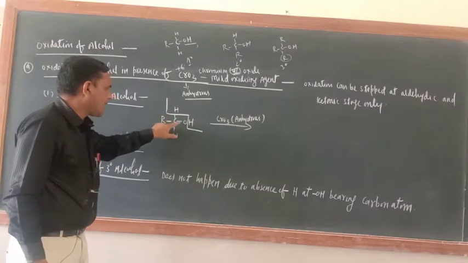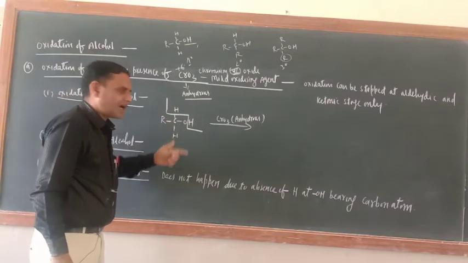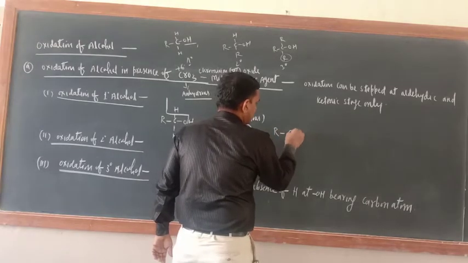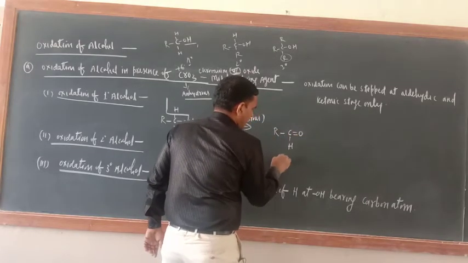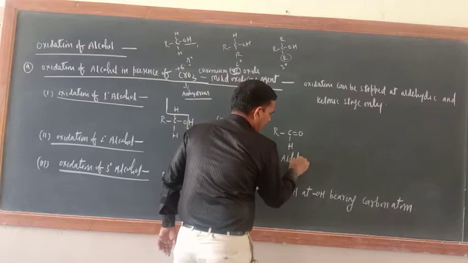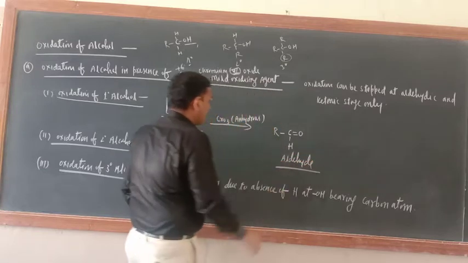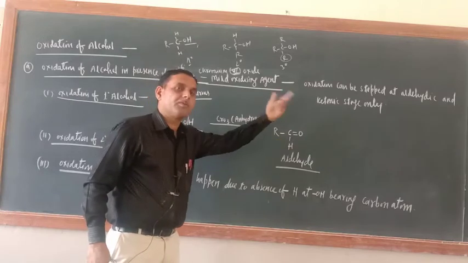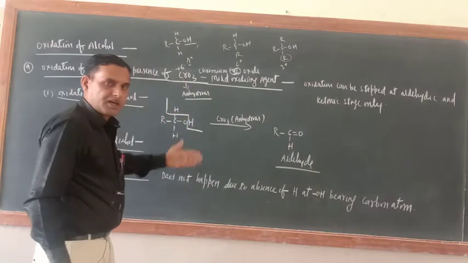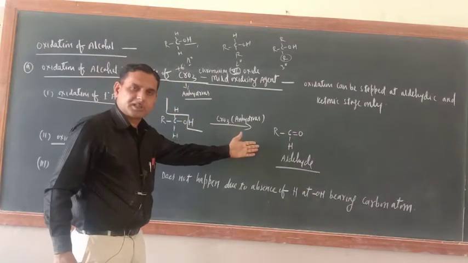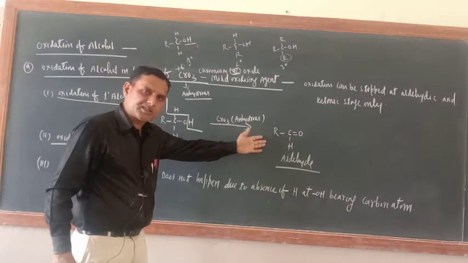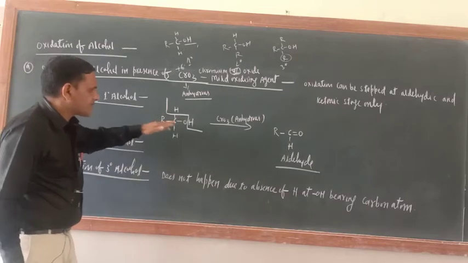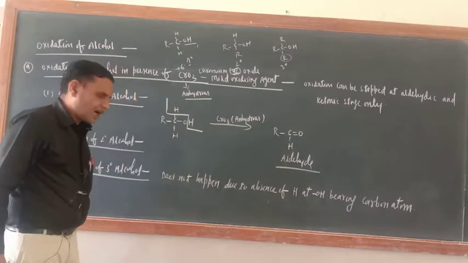What is there? RCHO, that is aldehyde. RCH double bond O, aldehyde only. You have got aldehyde. And this is a mild oxidizing agent. It can't oxidize this aldehyde into carboxylic acid. Over. So we have checked the oxidation of alcohol stops at the aldehydic stage only. So the oxidation product of 1 degree alcohol in presence of CrO3 is aldehyde.